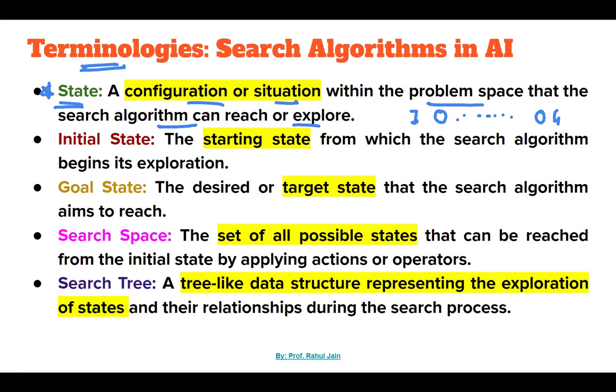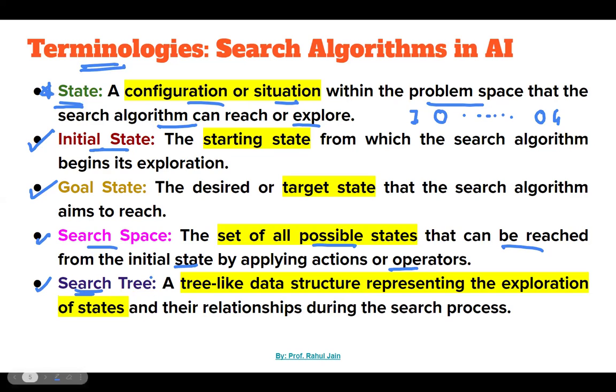That is, all the possible set of states we need to go through in order to reach the goal state. So a state is a configuration or a situation within a problem space. The initial state is the state from where we need to start, the goal state is where we need to reach, and the search space is the set of all possible states that can be reached from the initial state by applying actions or operations. That is, all the possible states from initial to goal.